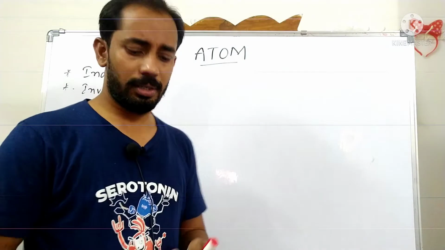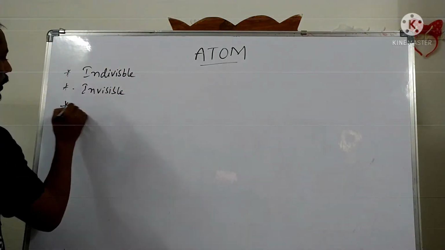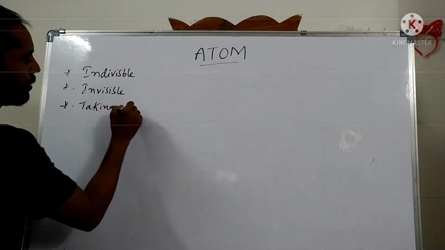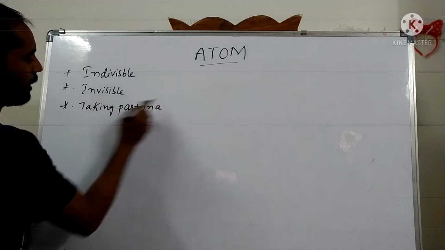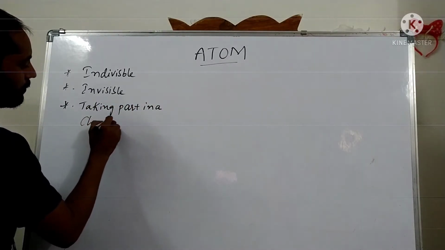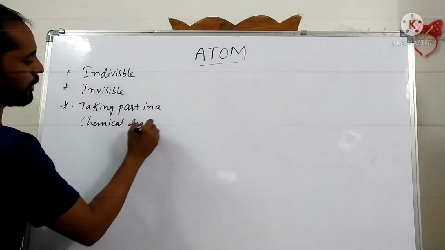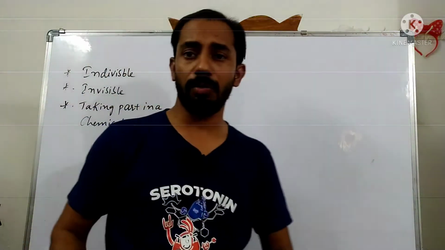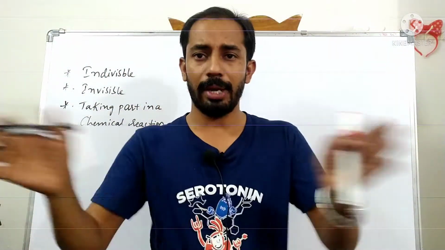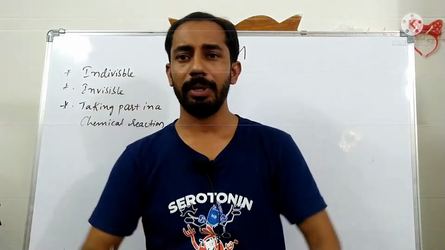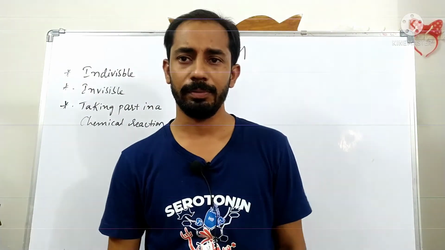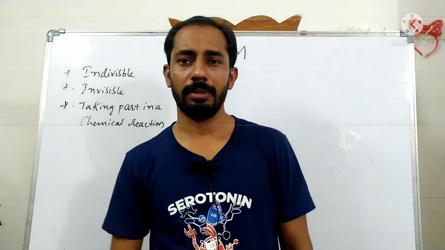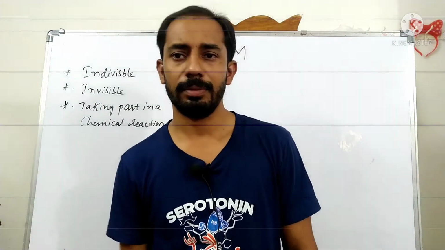And atoms take part in a chemical reaction. Whatever the reaction is, whether elements or molecules are involved, first they will be broken down into atoms, and those atoms can be rearranged to give the new compound. So the substances which take part in a chemical reaction are called atoms.